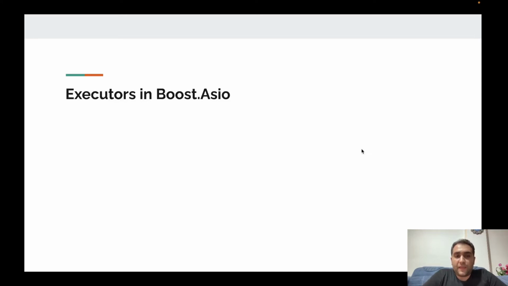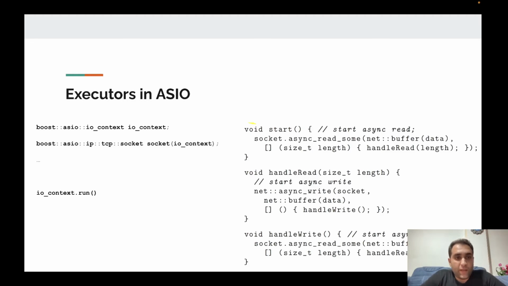Okay, in the second part, I'm going to get into some examples from the Boost.Asio library. Here, it's a simple example. It's an echo server that is implemented with the Boost.Asio library.